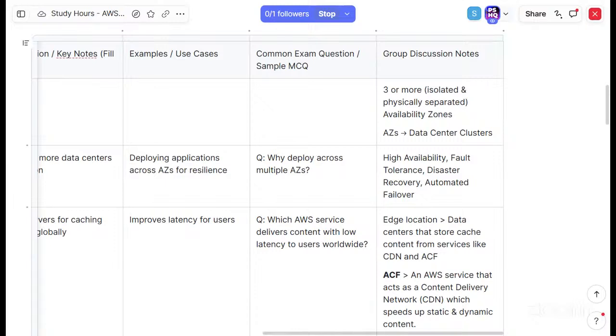Availability zone is a single physical separate data center or cluster within a region. Come again. I think that should be helpful. Read that out. Single physical separate data center or cluster within a region. Okay.